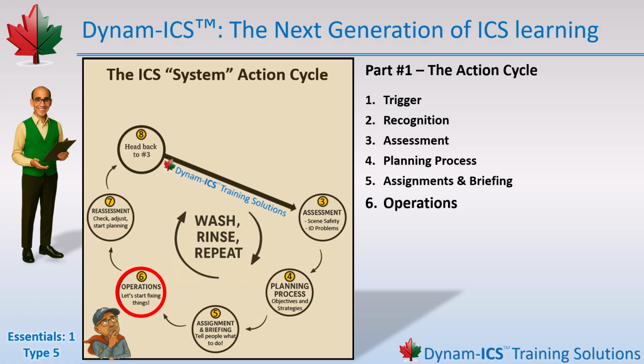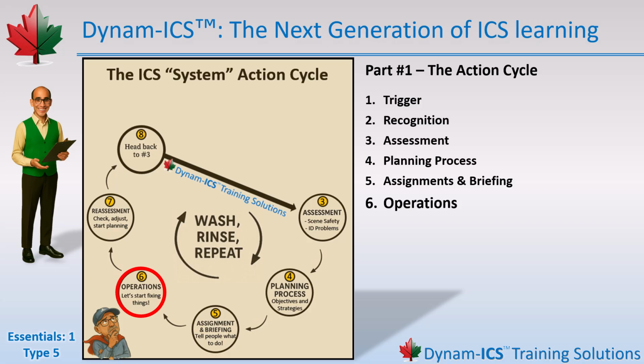Step 6, operations. Your resources were briefed, and now they're out there getting her done. Operations can roll out in a few different ways. Everything might happen all at once, or it may be staggered depending on how your incident is unfolding, how your resources are arriving, and what conditions you're dealing with. Either way, ops is happening, and things are starting to get fixed.